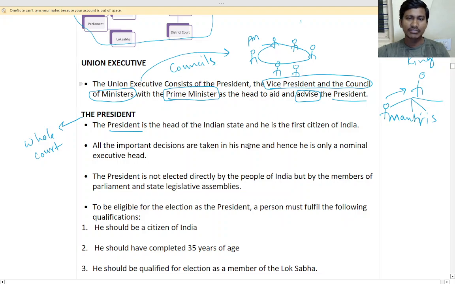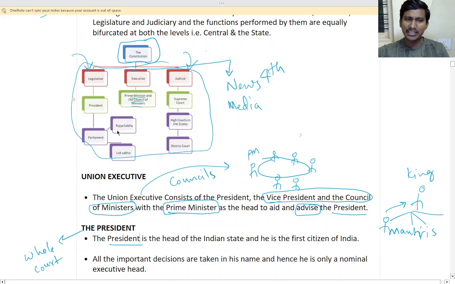Then only everything will happen. If the president signs the law, then it becomes the law, otherwise it doesn't. When it is passed in parliament, the president has to sign, because whatever is told, he just has to perform that. That's it. That is the president's work.